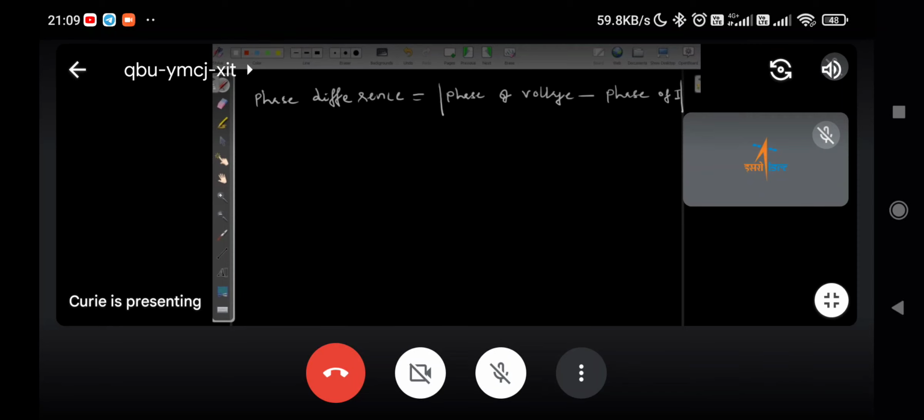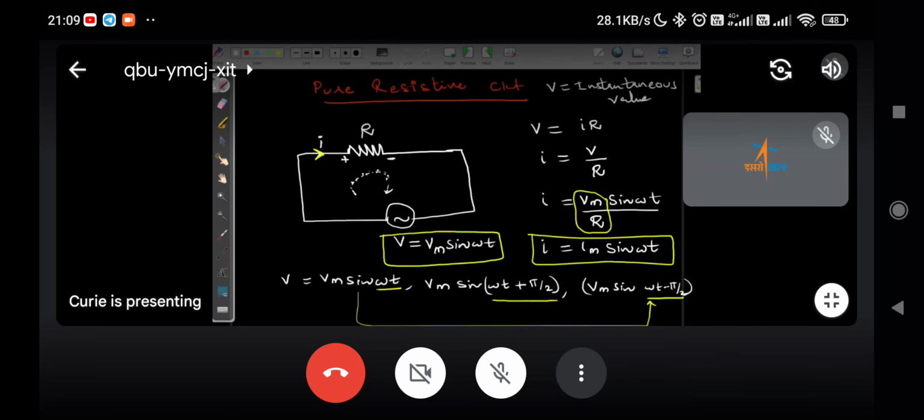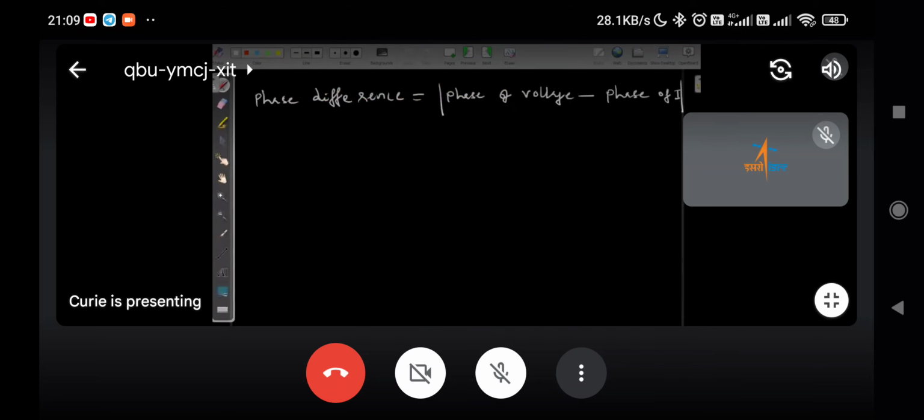Here, in the previous equations we have omega t, so omega t minus omega t gives 0, and that is the phase difference.